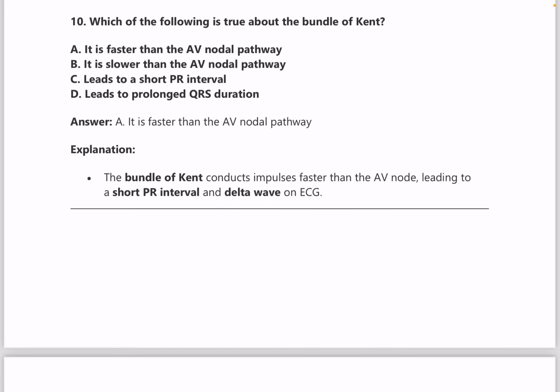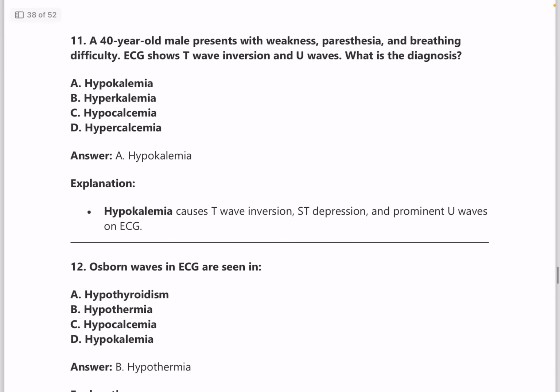Next, which of the following is true about the bundle of Kent? Answer is it is faster than the AV nodal pathway. Question number 11. A 40-year-old male presents with weakness, paresthesia, breathing difficulty.